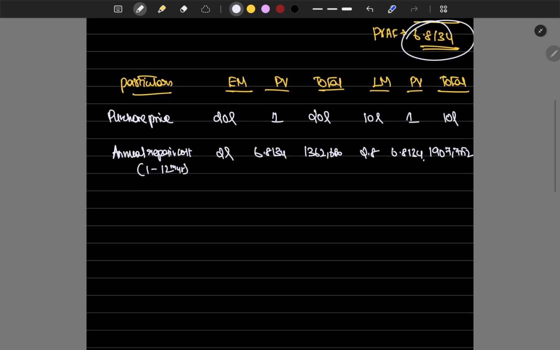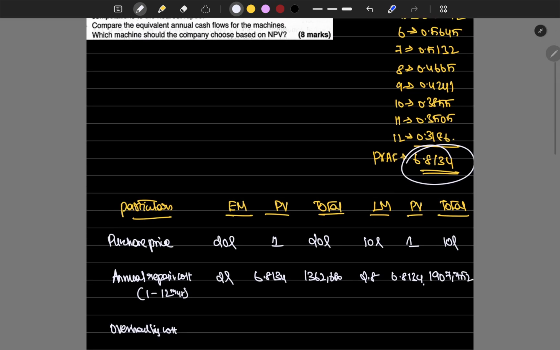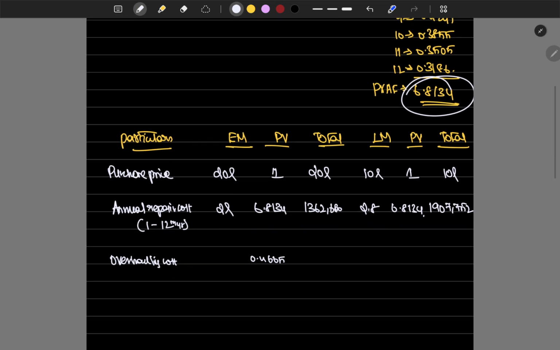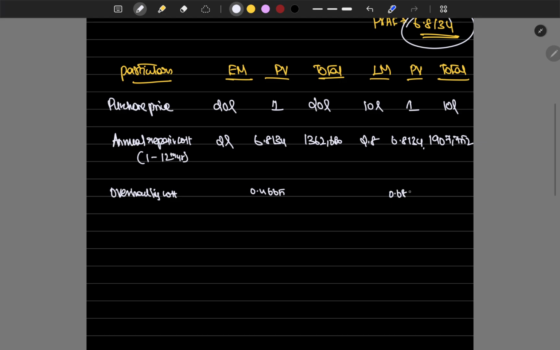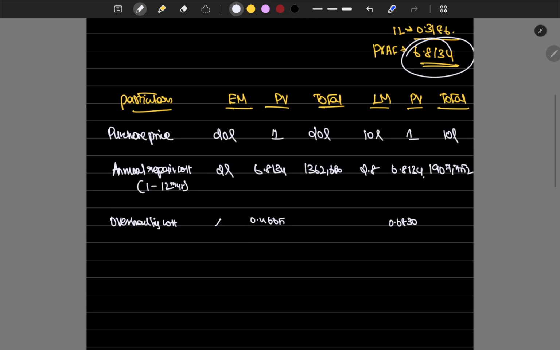Now after this we have the overhauling cost. It is incurred at the 8th year for EM, which is 0.4665, and for LM at the 4th year, 0.6830. Overhauling cost is 4 lakhs for EM. 4 lakh into 0.4665 is 1,86,600.